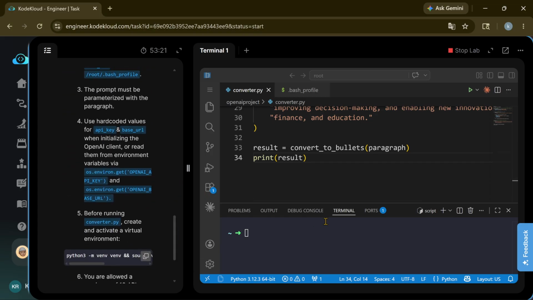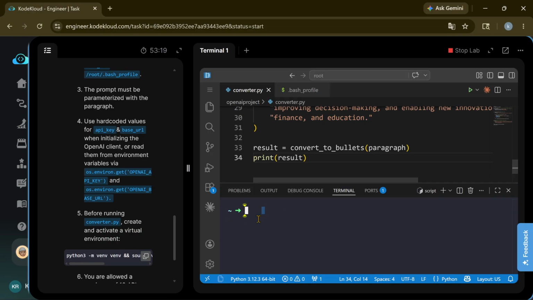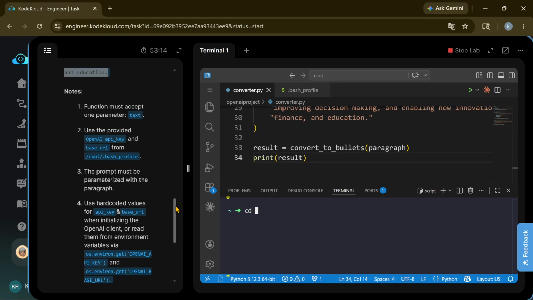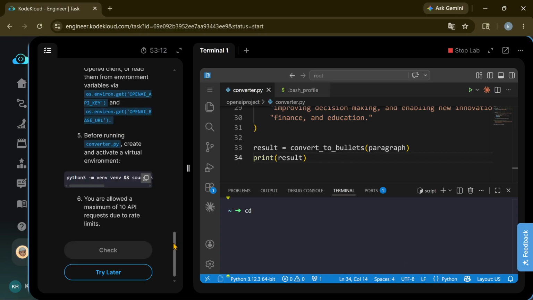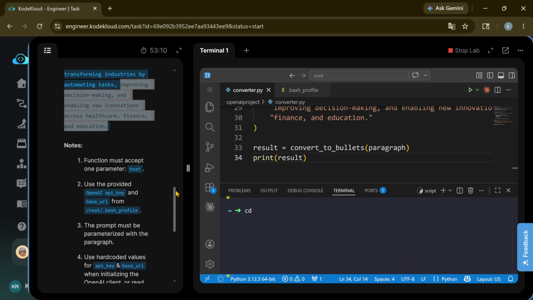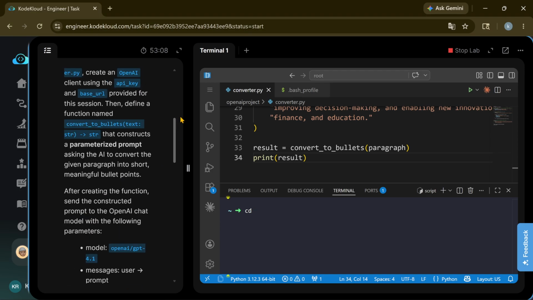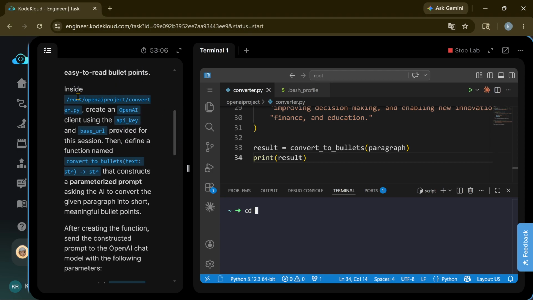Now we have to run the command. Before running the command, we need to change our directory. Yeah, this is our directory. cd root, OpenAI project. Now the directory was changed.